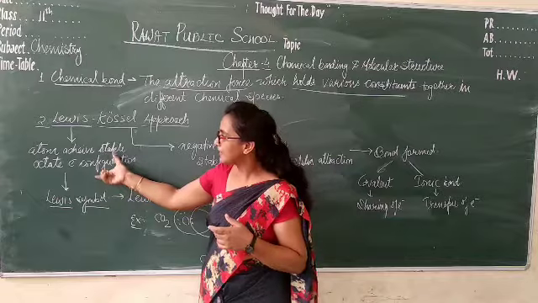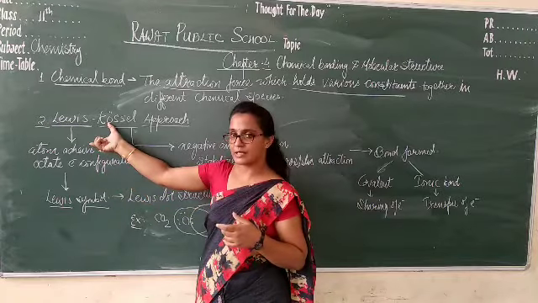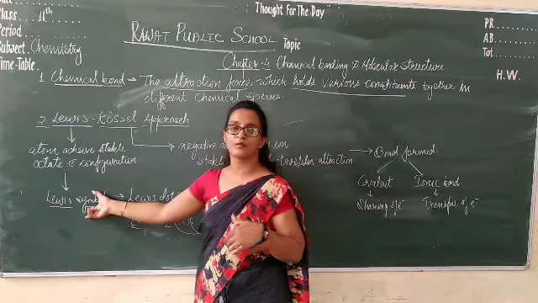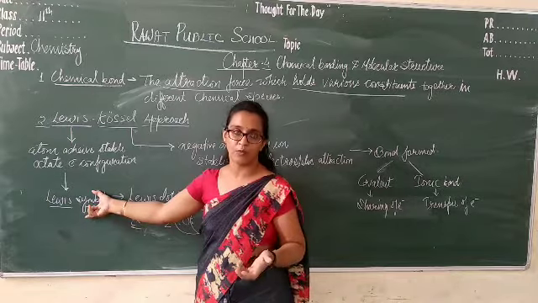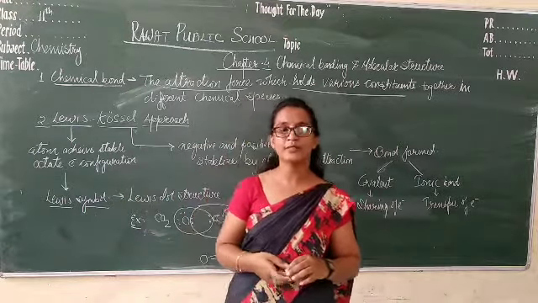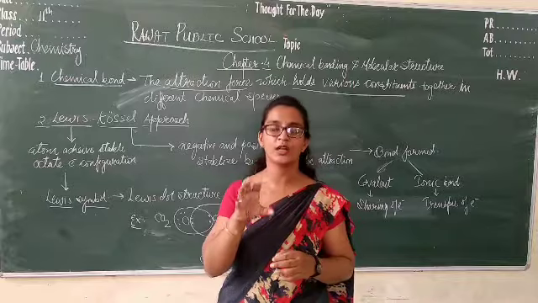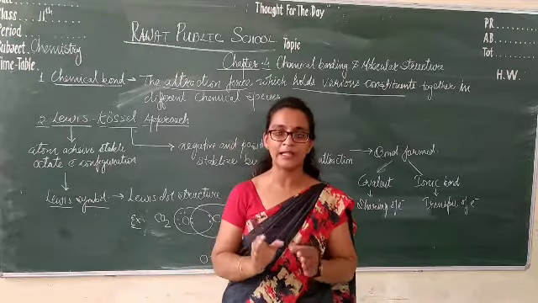Now, the Lewis concept gives us the Lewis symbol. What is a Lewis symbol? He said we are only focused on the valence electrons of the element.